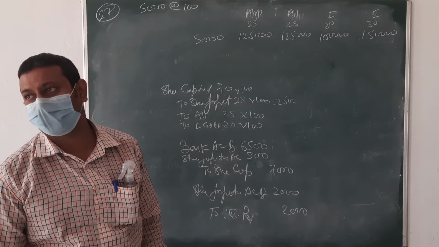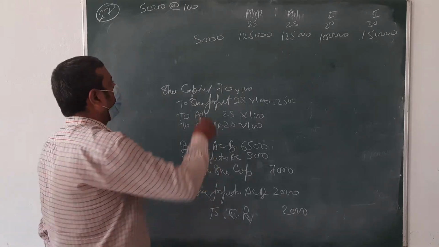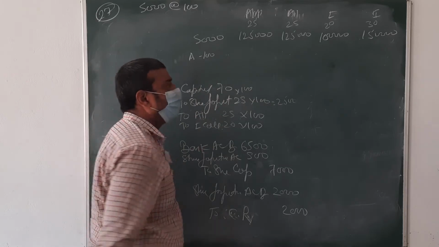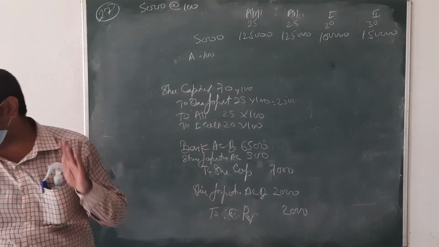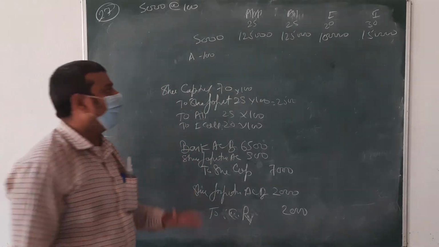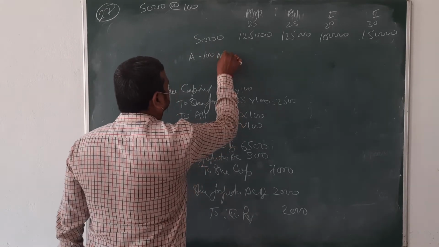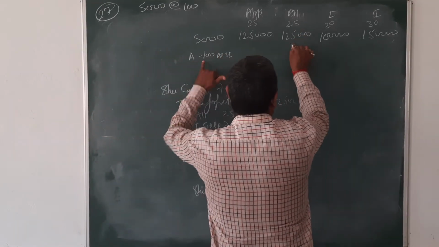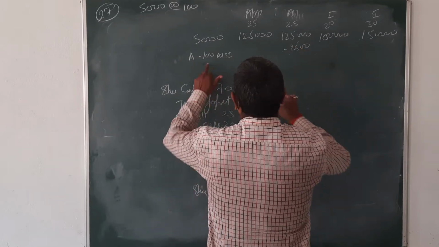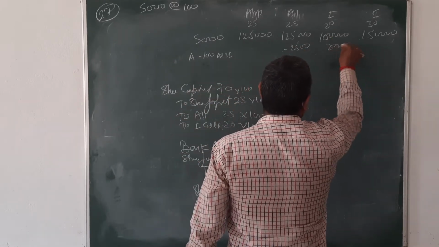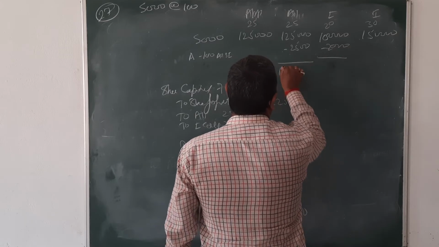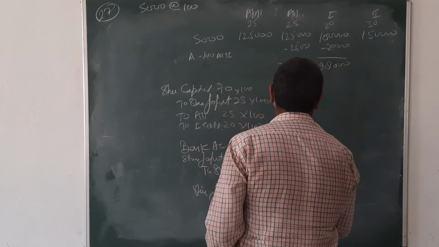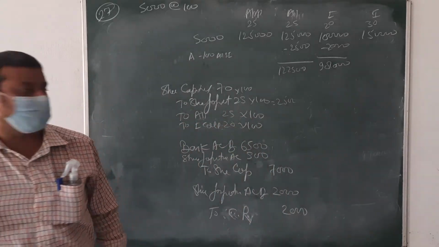Anil, 100 shares forfeited. Anil, 100 shares, not able to pay allotment and first call, beta. Less that amount: 100 into 25, 2,500, 100 into 20. What amount is there, beta? 122,500, 98,000. Okay.